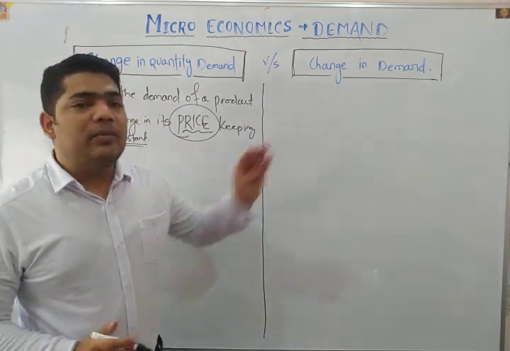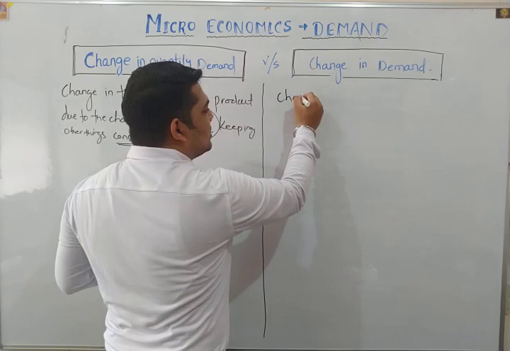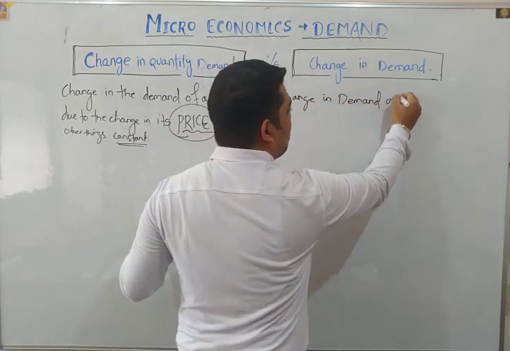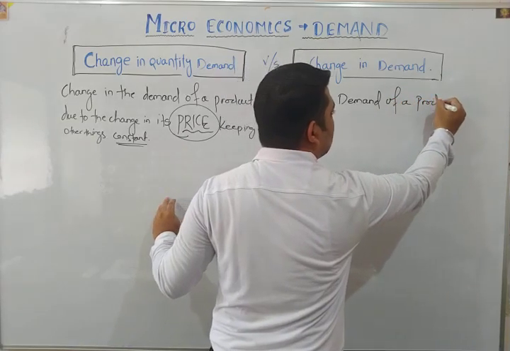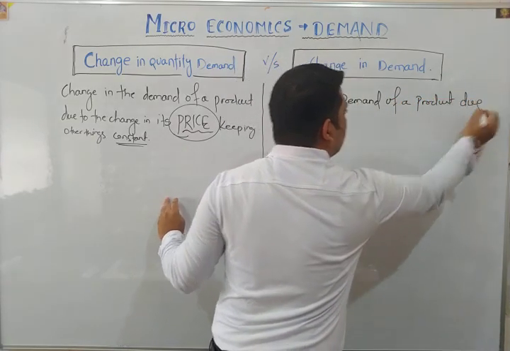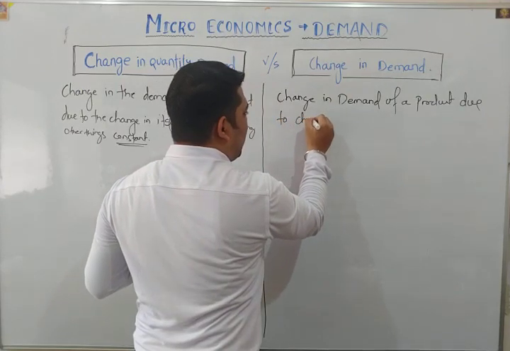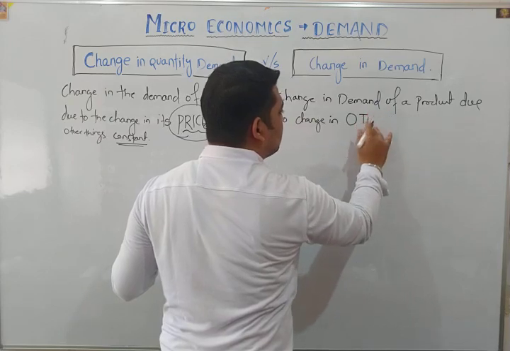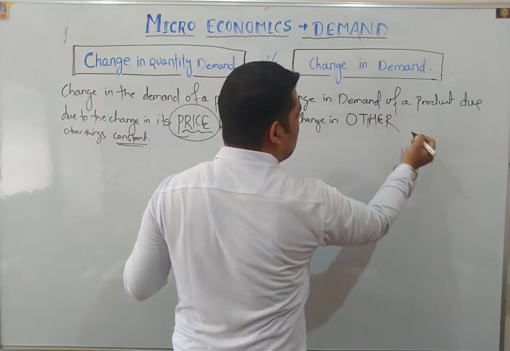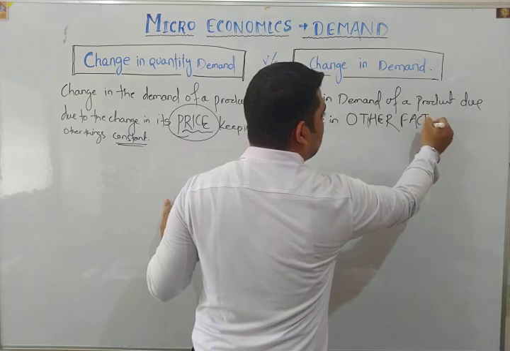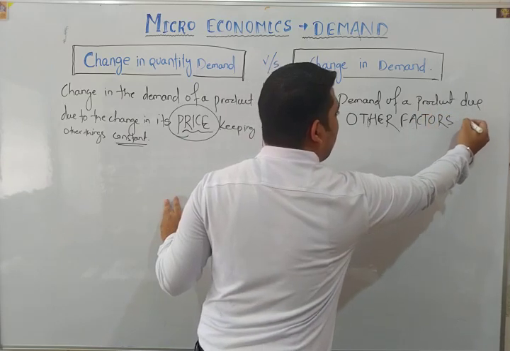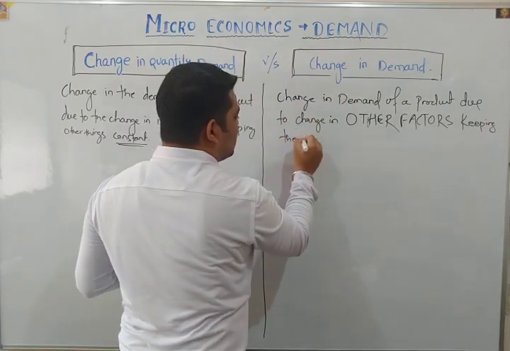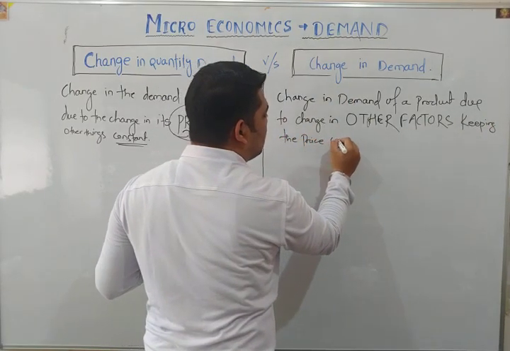Whereas change in demand means change in demand of a product due to change in other factors, keeping the price constant.